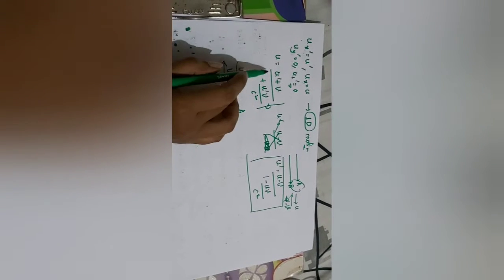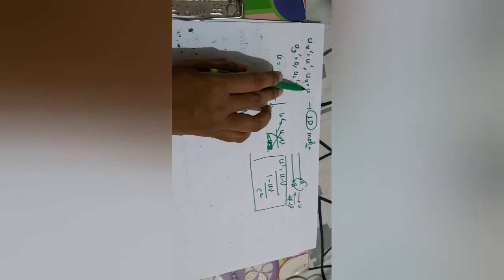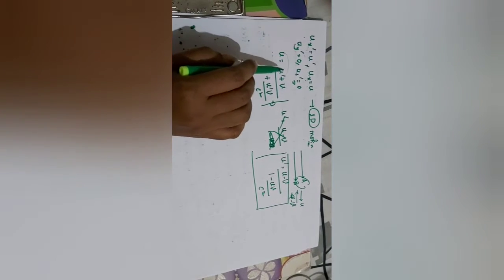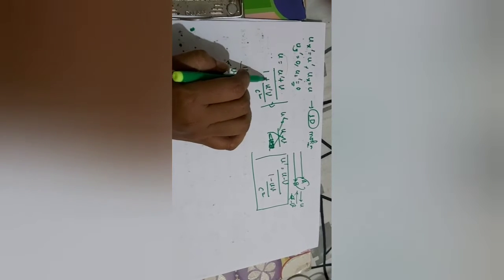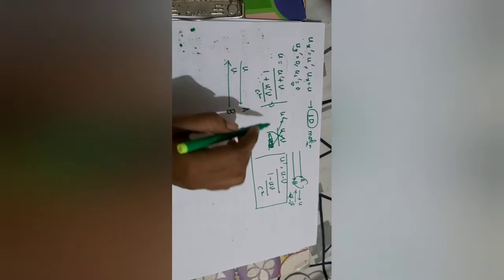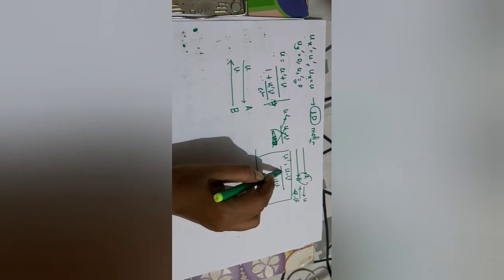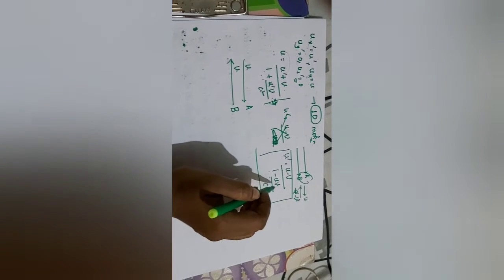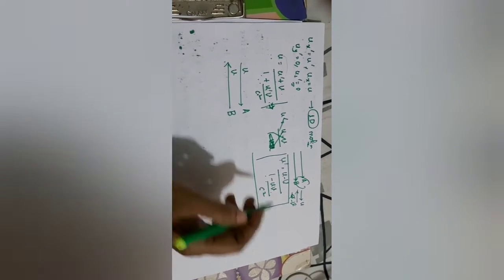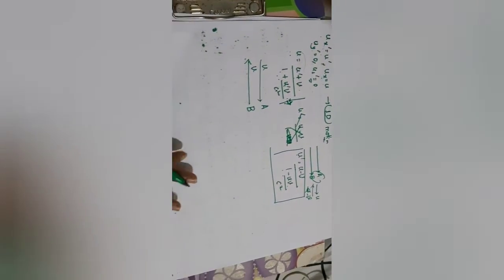Okay, so this is after substituting ux prime equal to u prime and ux equal to u. We got u is equal to u prime plus b divided by 1 plus u prime b by c square. And from this equation we can see that we will get u prime equal to u minus b by 1 minus ub by c square. So we will now jump back to the question.